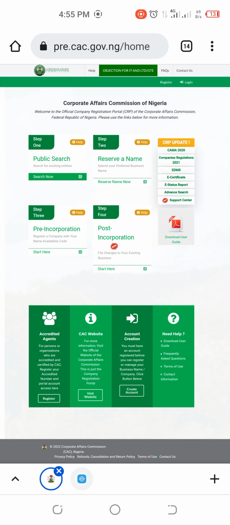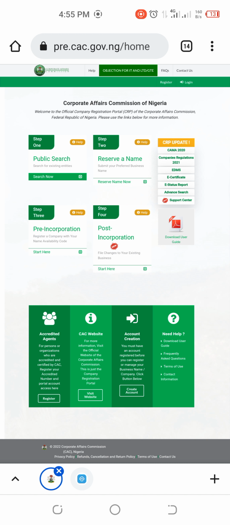Then the next is pre-incorporation. This is where the game is. This is where we're going to be talking about. This is where the main course of this training is. So here we're going to be talking about the actual business registration, the actual company registration.